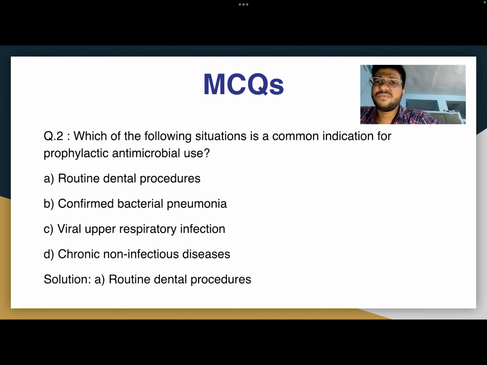The second MCQ: which of the following situations is a common indication for prophylactic antimicrobial use? The options: first, a routine dental procedure; second, a confirmed bacterial pneumonia; third, a viral upper respiratory infection; and fourth, a chronic non-infectious disease. The solution is A, routine dental procedure.